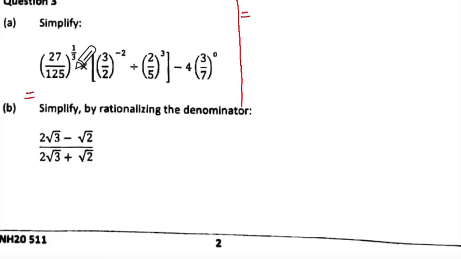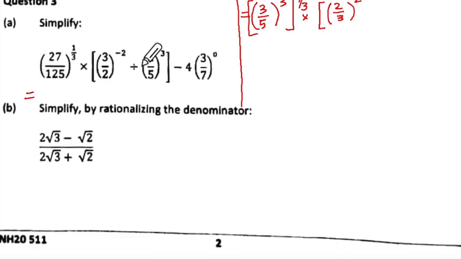Now can you see this is 1/3? That means you have to perceive this as a cube. Do you see it as a cube? And 27 will be 3 cube and 125 is 5 cube. Very good. So can I write it as 3 upon 5 bracket cube and that bracket to the power 1/3? Can I write it like that? Yes, ma'am. Don't write separately. Okay. Now this is negative. I'll have to make positive power. So it will be reciprocal of this, means 2 upon 3 to the power 2. Is this division or plus?